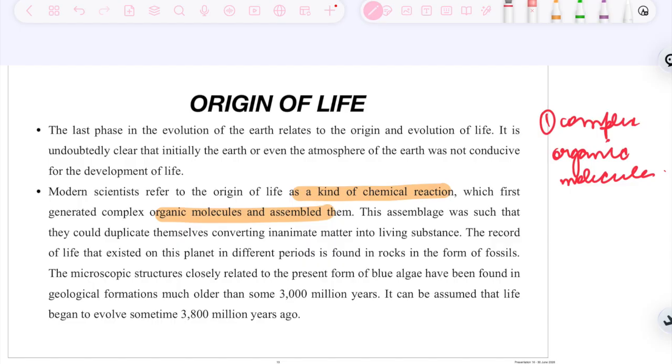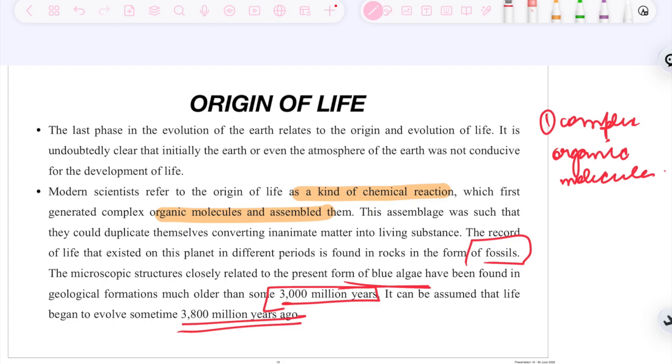The record of life that existed on this planet in different periods is found in the rocks in the form of fossils. We are all aware that fossils have records of life. Microscopic structures closely related to present forms of blue-green algae have been found in geological formations older than 3000 million years. It can be assumed that life began to evolve somewhere around 3800 million years ago.